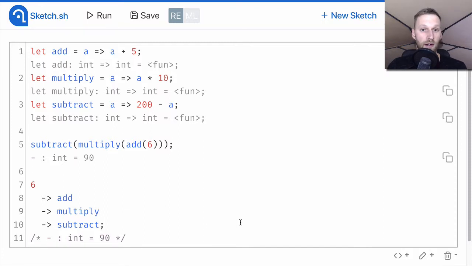However, there's a convention that we don't turn the top level function call into a pipe, so we should rewrite our example like this. Instead of the first pipe, we pass our argument to the add function using parentheses.